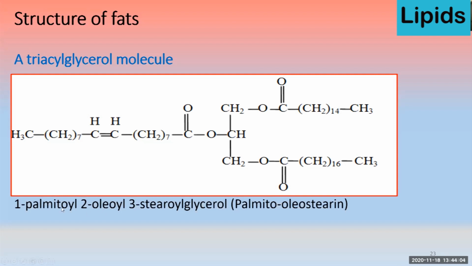So 1-palmitoyl, and the second position is occupied by oleic acid, so 2-oleoyl, and the third position is occupied by stearic acid, again 18 carbon, so 3-stearoyl glycerol, or in a simple form it can be named palmito-oleostearin.